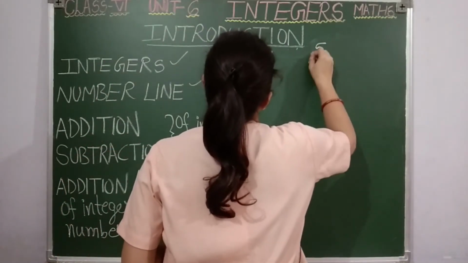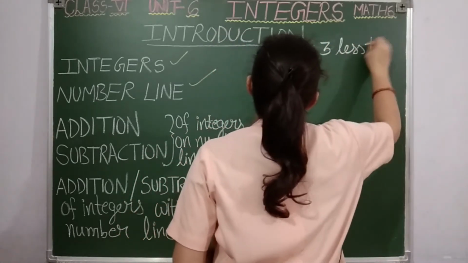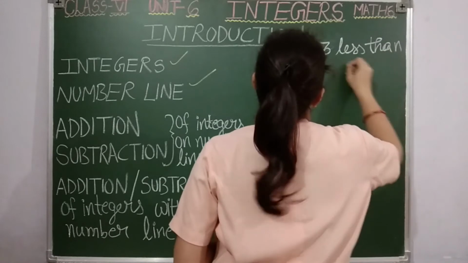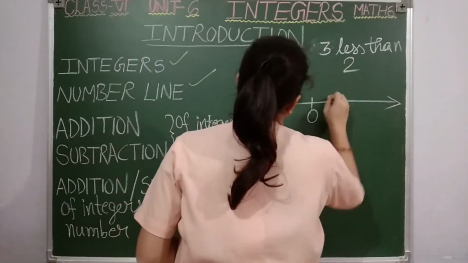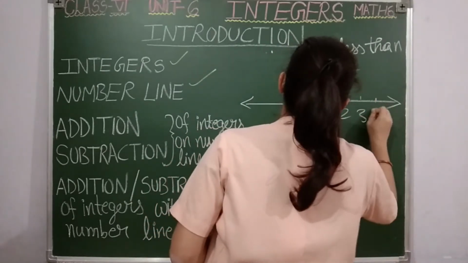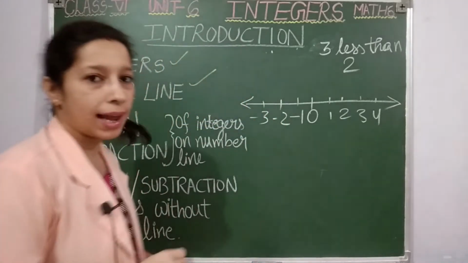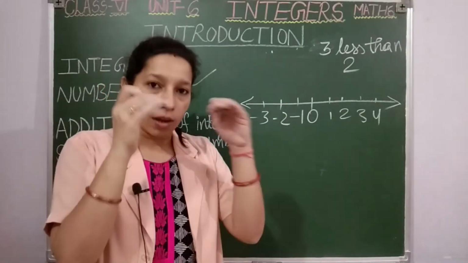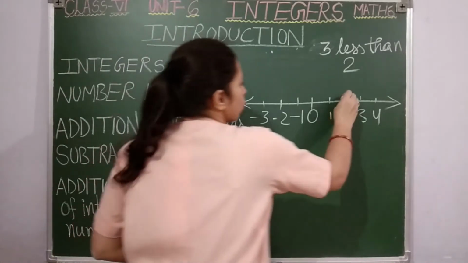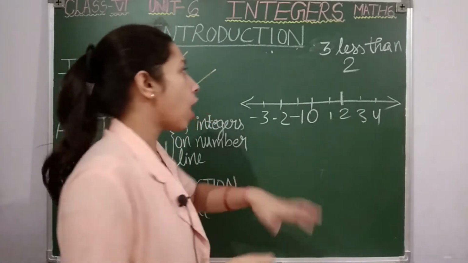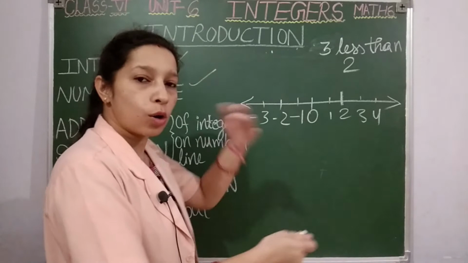Suppose the question is: 3 less than 2. This is the question, students. 3 less than 2. I'll quickly draw a number line. Okay, this is a number line. 3 less than 2 means 2 say 3 come. So first you have to go to 2, isn't it? So here I'll come at 2, and now how many steps do I have to take? I have to take 3 steps. Which side, students? To the right side or to the left side?